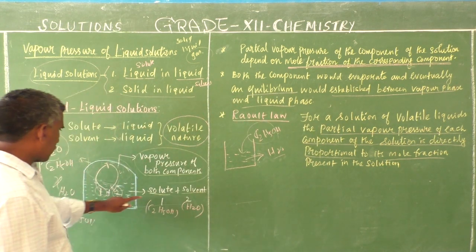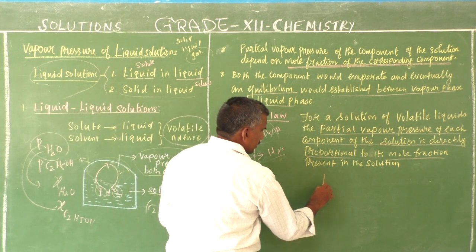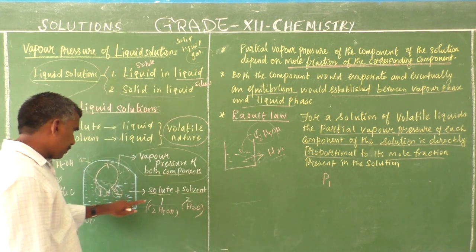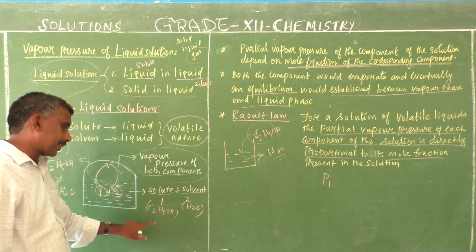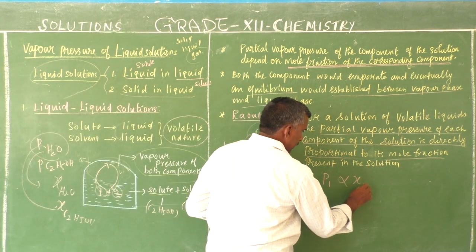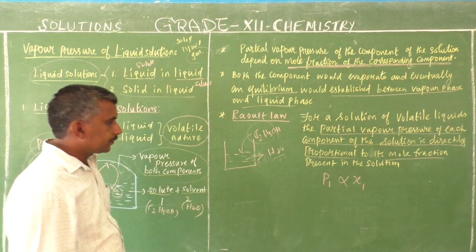So what is the solute? The solute's partial pressure is P1, because component 1 is ethanol, and it is directly proportional to the mole fraction of component 1.